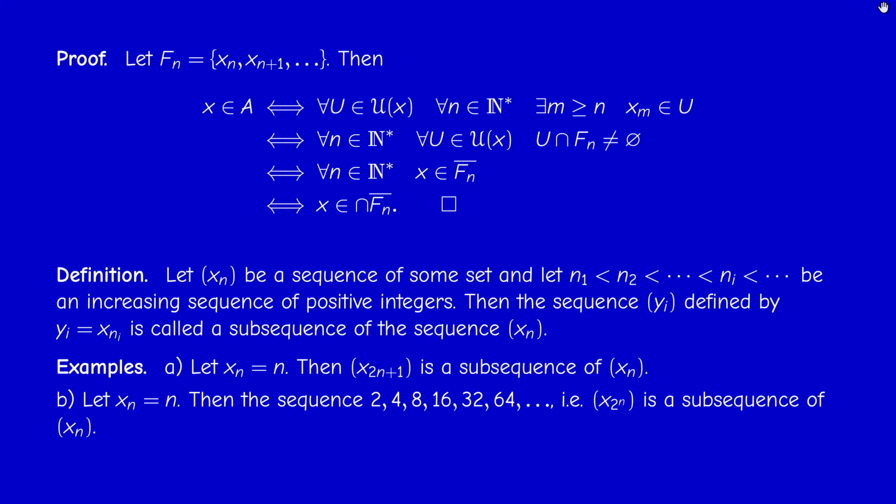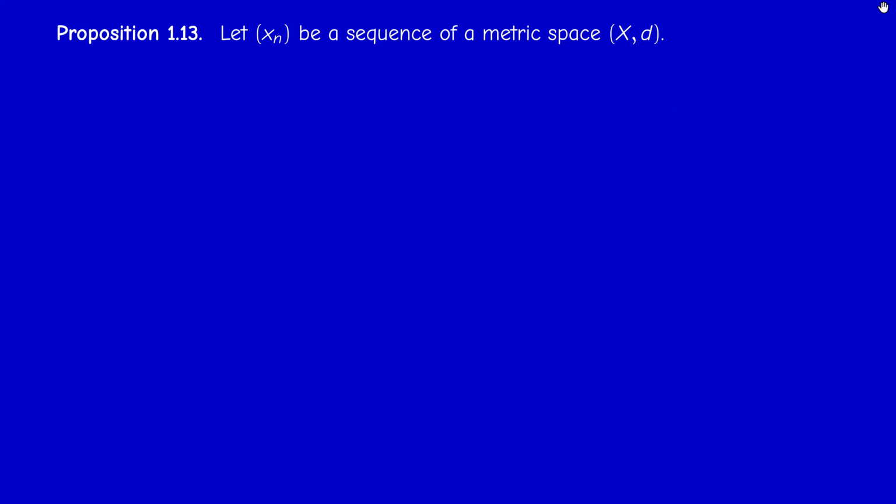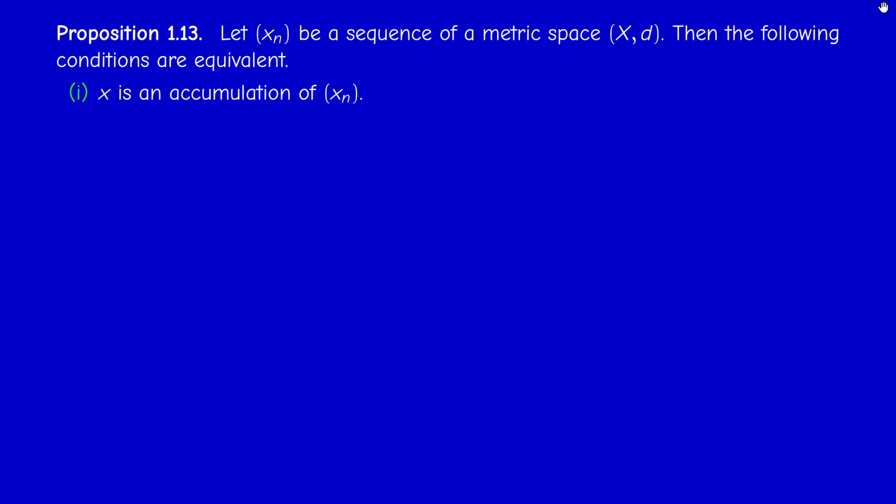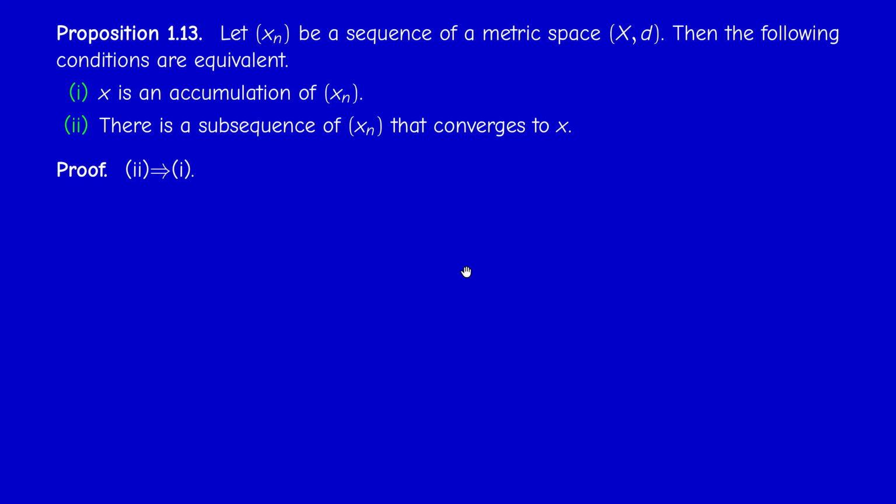Now, what is the relation between accumulation points and subsequences? This is the result of this section. The two conditions are equivalent. Saying that x is an accumulation point of the sequence is equivalent, in a metric space, to the fact that there is a subsequence x_{n_k} that converges to that point x. In general, 2 implies 1 in any topological space, but 1 implies 2 in a metric space. So we'll prove that 2 implies 1, and 1 implies 2. 2 implies 1 holds, more generally, in any topological space.